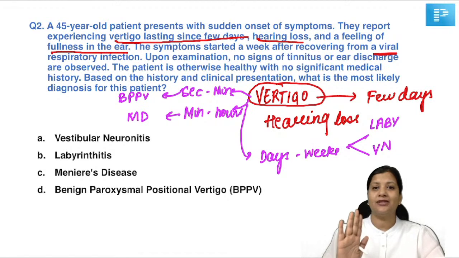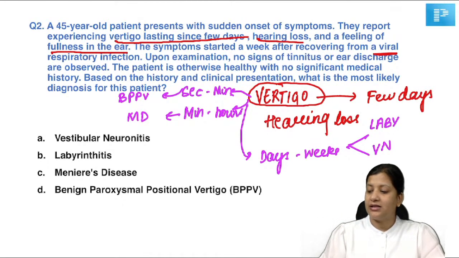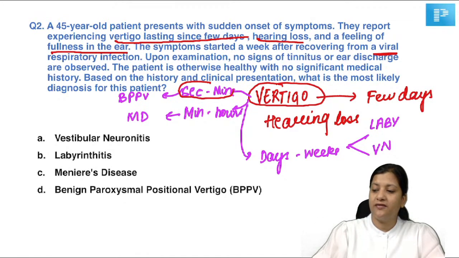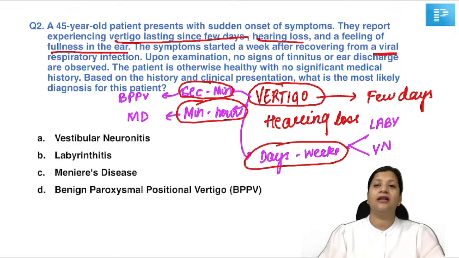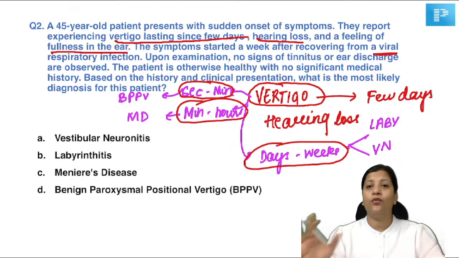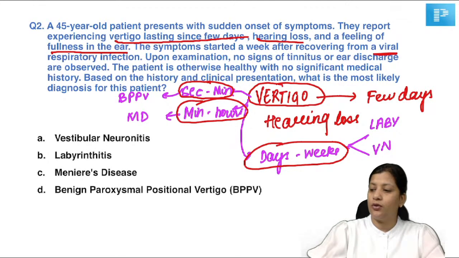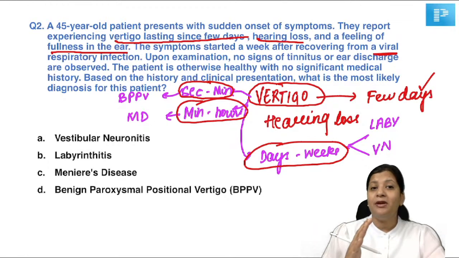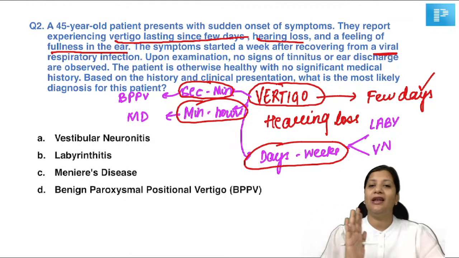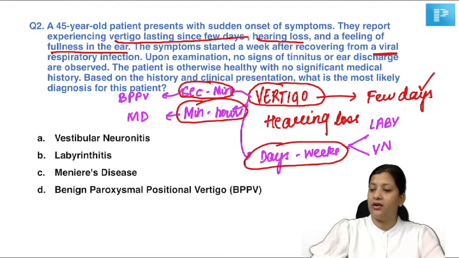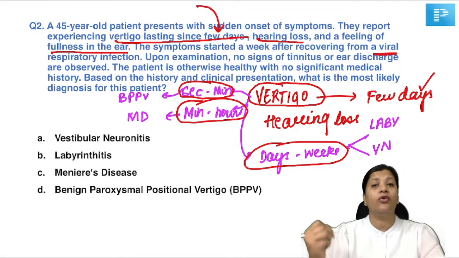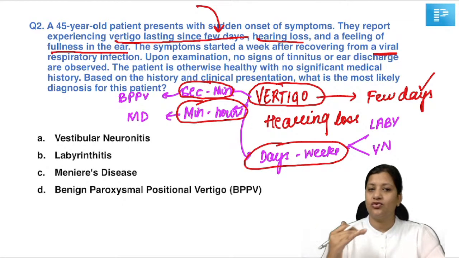So at least this first thing you have followed. If it is lasting for a few seconds to minutes, the first DD is BPPV. Minutes to hours, Meniere's disease. Days to weeks, labyrinthitis or vestibular neuronitis. Now, what is the duration that they have given to you? A few days. So, can BPPV and Meniere's disease be our answer? Never. They cannot be because they have clearly mentioned that the vertigo is lasting since a few days. So, that will tell you that it is not Meniere's, it is not BPPV.